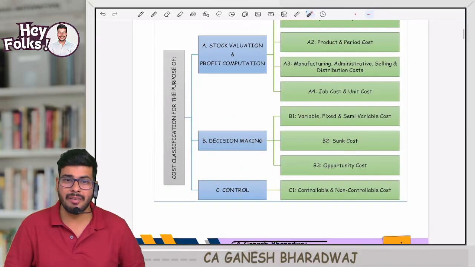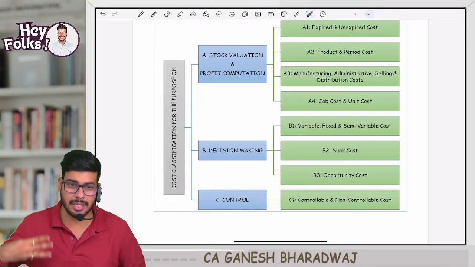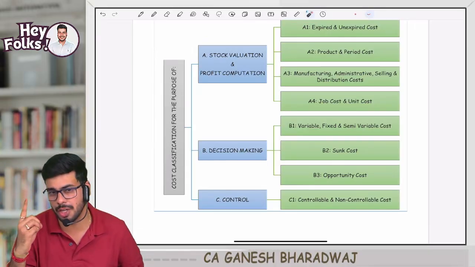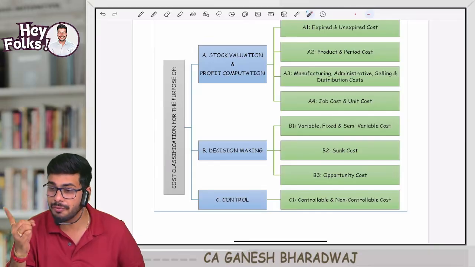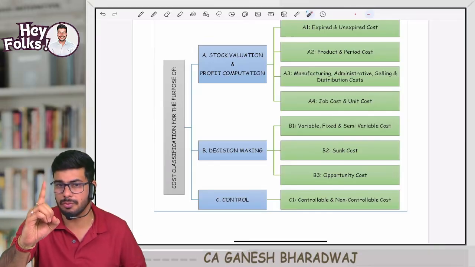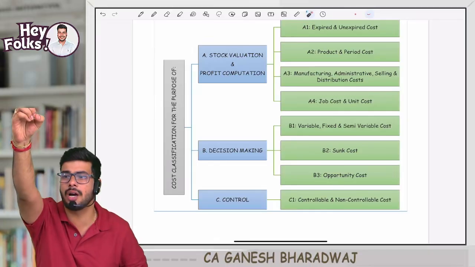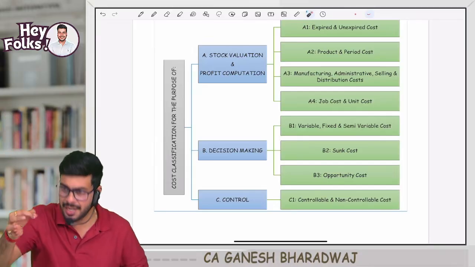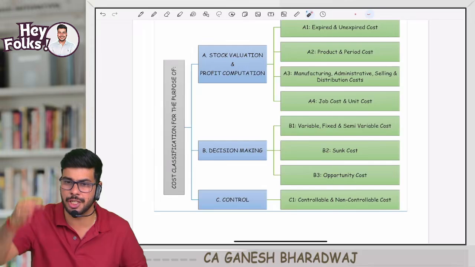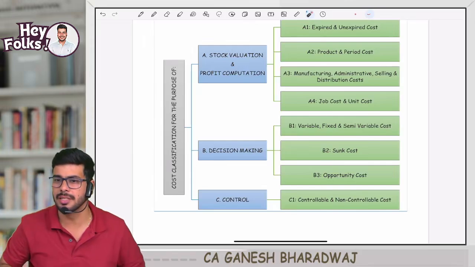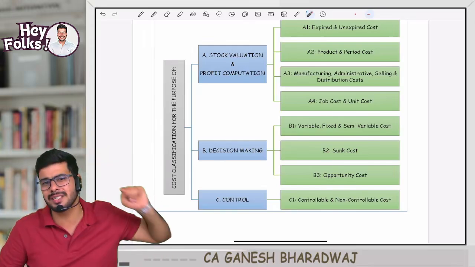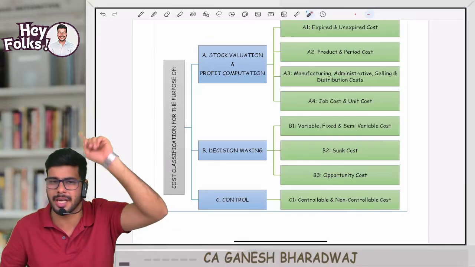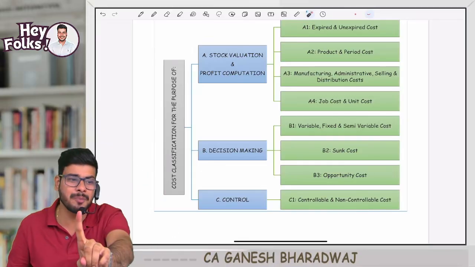Now our subject, we are studying this subject for 3 reasons. It has 3 objectives, not 1 objective. Clear with this, guys? Your financial accounting has only 1 objective. What is the objective? Prepare the final accounts. You are actually preparing the final accounts. That is basically your balance sheet and P&L and giving it to your shareholders. That is the overall objective. For that, it starts from journal, ledger, trial balance. Then it goes to your P&L, balance sheet, cash flow statement and all. Clear with this? Only 1 objective.